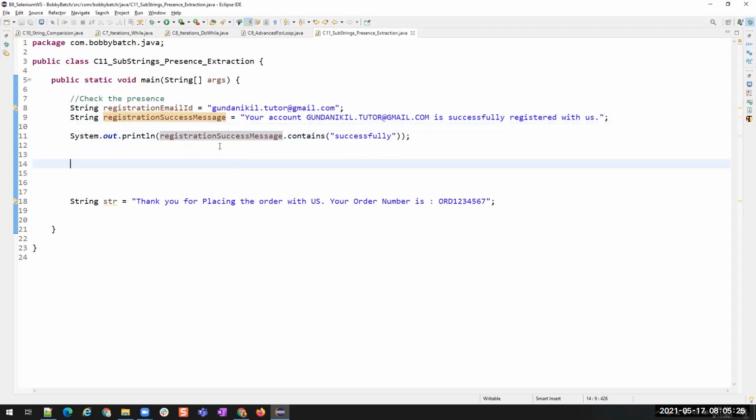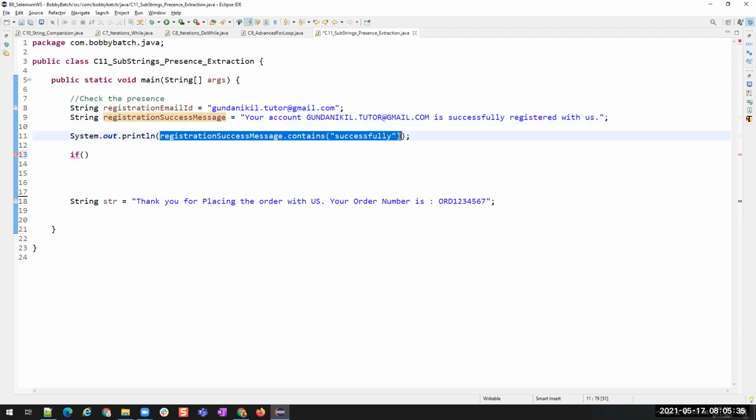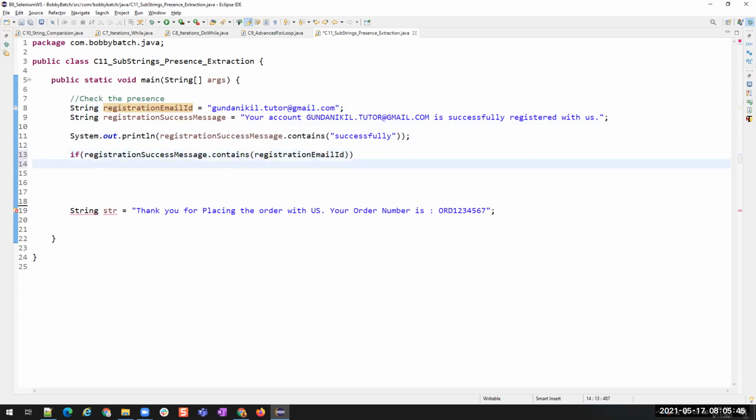Now we can apply an if condition on this. Can we? Yeah, registration, it's simple, right? Pretty simple. So I'm going to use the same. If the registration message contains the registered email ID, then so, entered and registered emails are same.